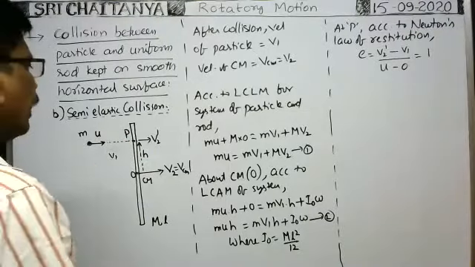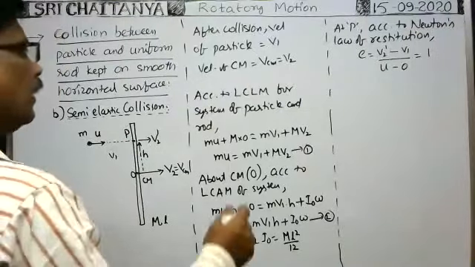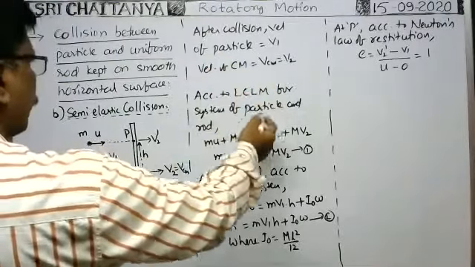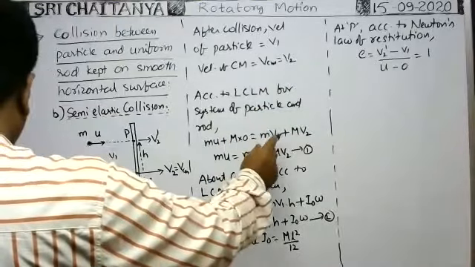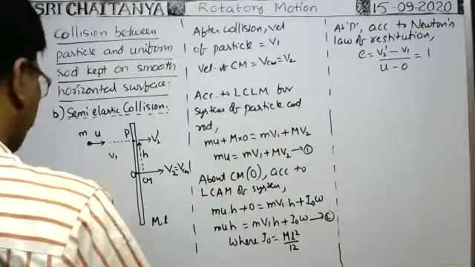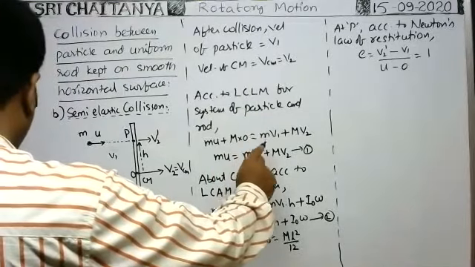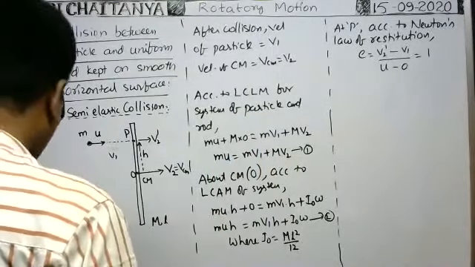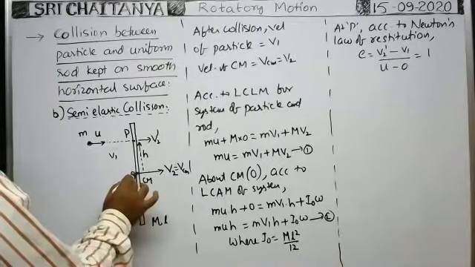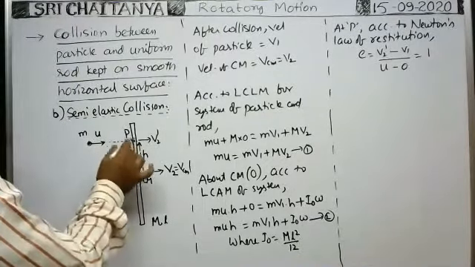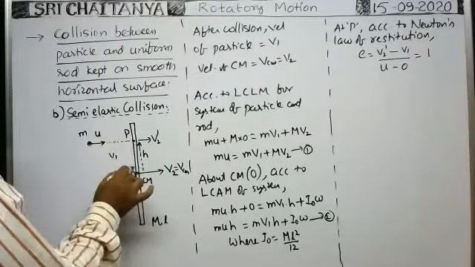Now whenever semi-elastic collision takes place here, according to the law of conservation of linear momentum, we can write mu is equal to mv1 plus capital M v2. Now about the center of mass of the rod, because the particle does not stick to the rod, the center of mass of the rod lies here only.